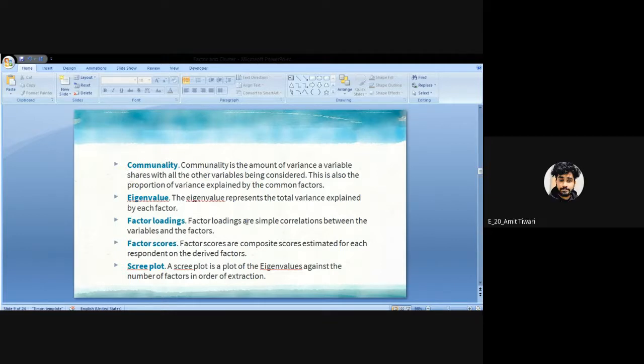What is eigenvector there? Like one is eigenvalue, one thing is eigenvector. In our class, the faculty didn't tell us about eigenvector, so I'm confused about eigenvector. I don't have an idea.